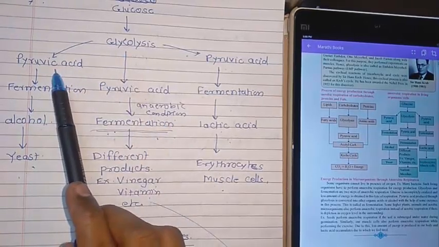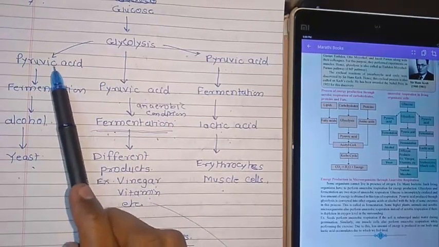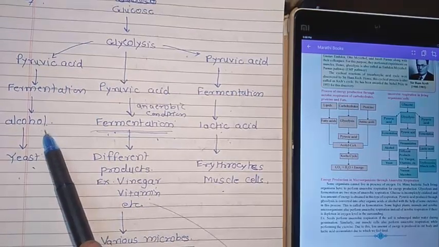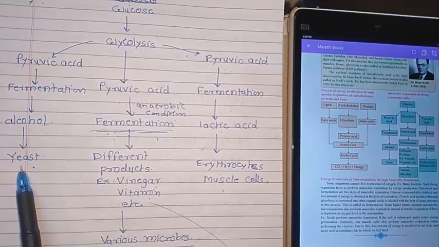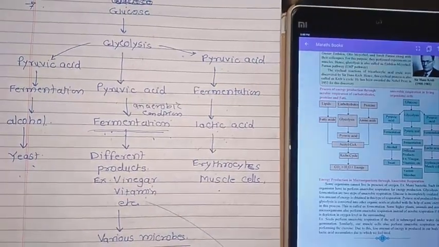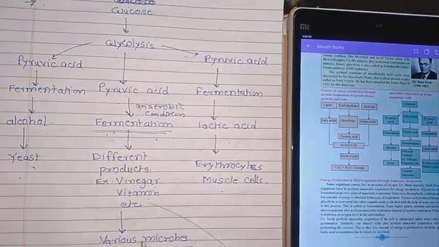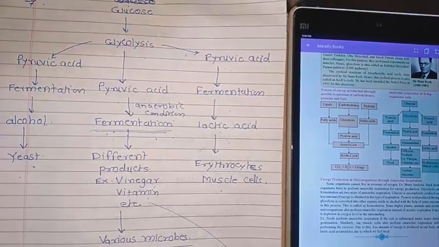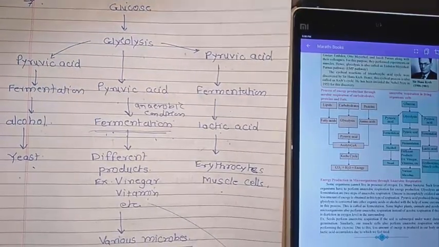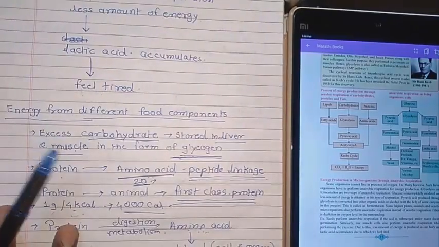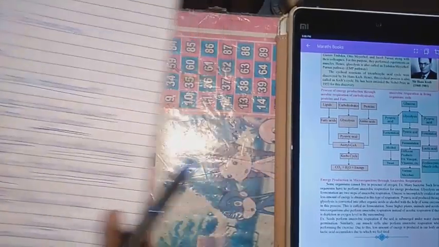Then glycolysis forms pyruvic acid. This pyruvic acid undergoes fermentation and can form alcohol and organic acids with the help of yeast. That is nothing but various products you are able to get by anaerobic respiration. So here we have completed the chart of anaerobic respiration. That is very important that we have completed. Now the next one.